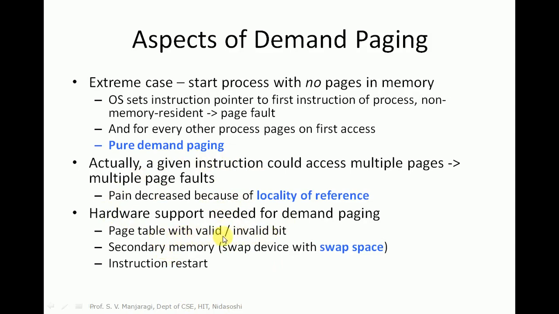We already learned that if the entry of the page table is marked as valid, it means that particular page is in the main memory. If it is marked as invalid, it is not in the main memory. If it is demanded, then we need to swap that particular page from the disk to the main memory. And we also need secondary memory, that is the disk where the pages are kept. It is used as virtual memory, and instruction execution has to be restarted once the page is brought into the main memory from the disk.